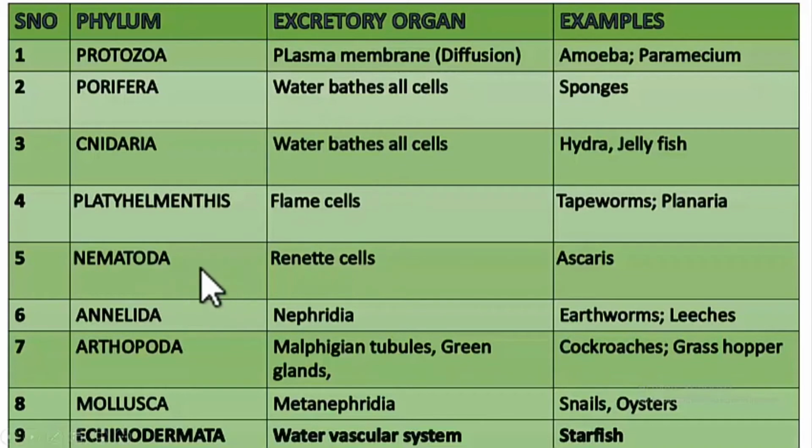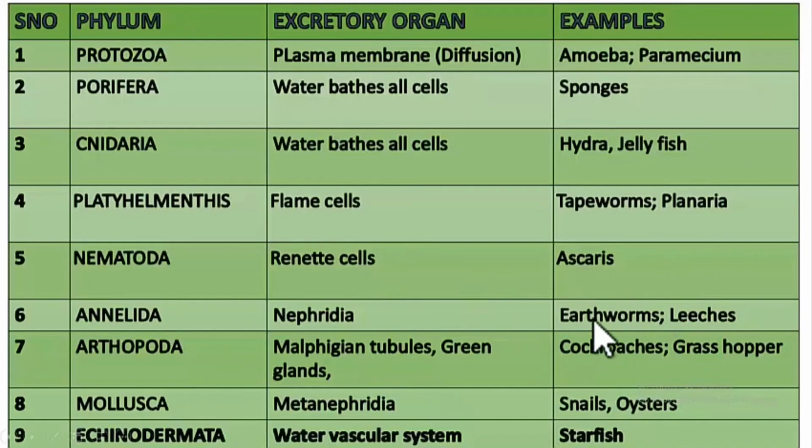Now it is from this phylum onwards that the excretory organs got developed. Until Nematoda there were no excretory organs, because in Nematoda and Platyhelminthes, it is the cells that serve as excretory structures. And in Cnidaria and Porifera, it is the water bath, and in protozoa, it is the plasma membrane. There were no organs. But for the first time, excretory organs got developed in Annelida. Understood? And the excretory organs are nephridia. Nephridia are just long tube-like structures with a funnel at one end and an opening at the other end.